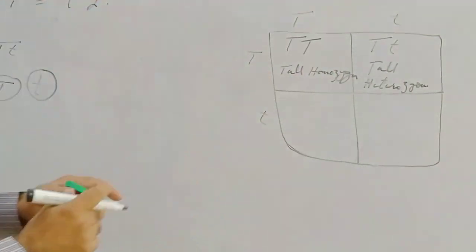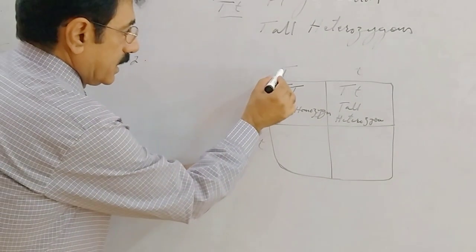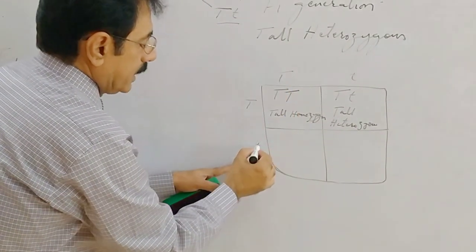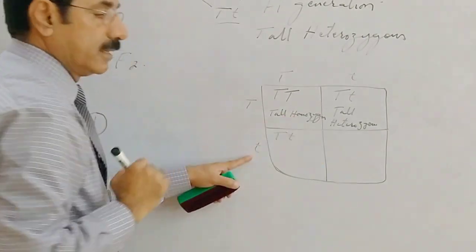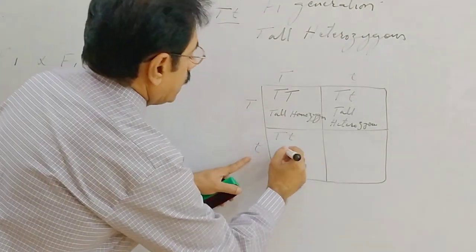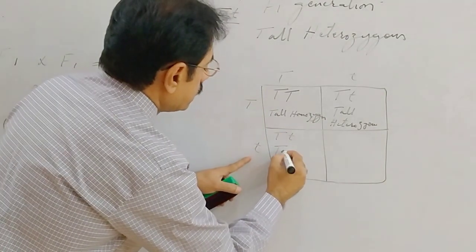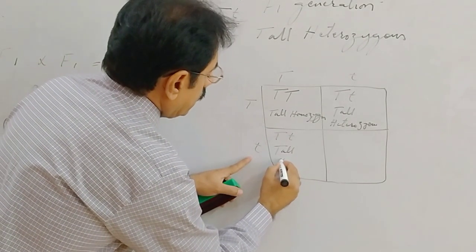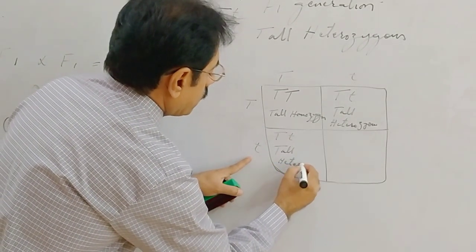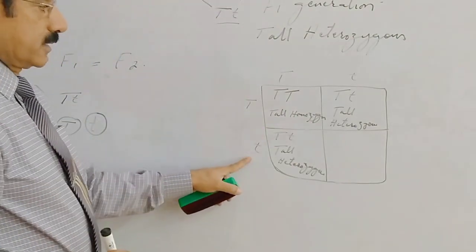Similarly, if by chance this sperm fertilizes this ovum, T capital, T small, this is also tall but heterozygous.